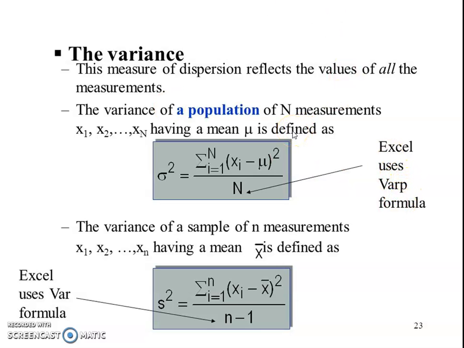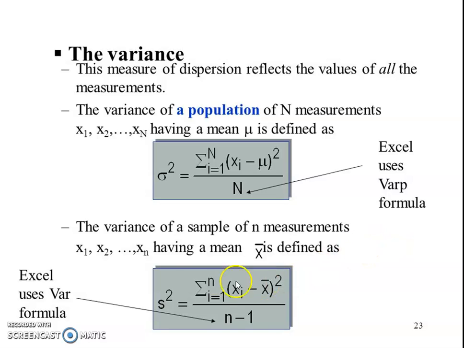Always remember that if raw data is given, we consider small n, and we use summation xi square upon n minus x bar square. In the variance formula we have to be most careful whether it is raw data or a frequency distribution, where capital N is equal to summation fi.